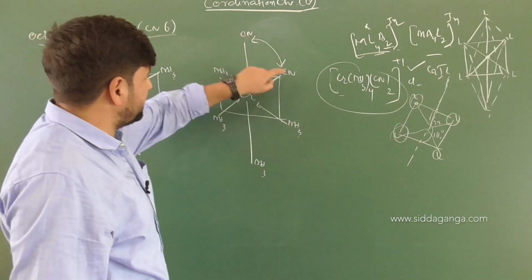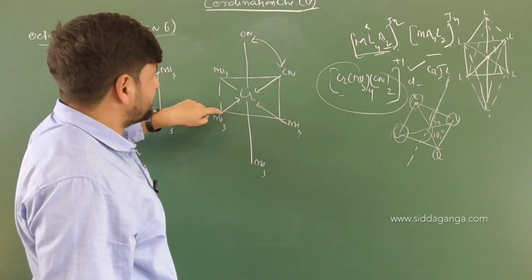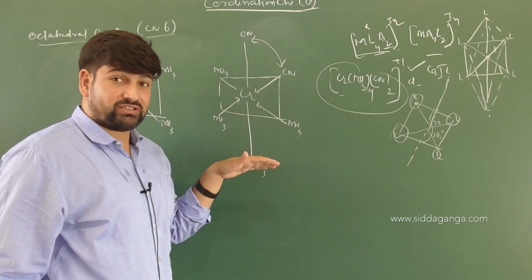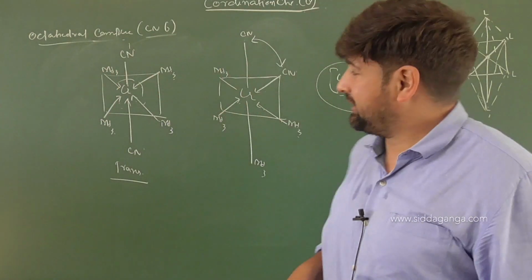If this CN is present here, or here, or here, it doesn't matter, because you are looking in 2 dimensions. But when you look in 3 dimensions, how will the arrangement be? It will be like this, children.